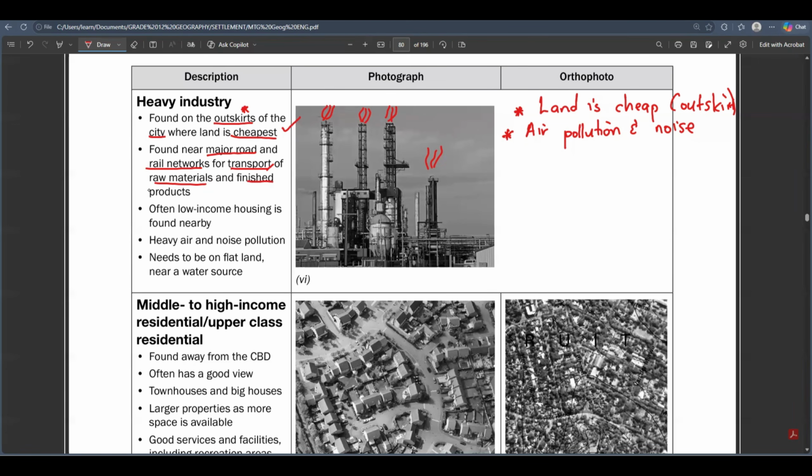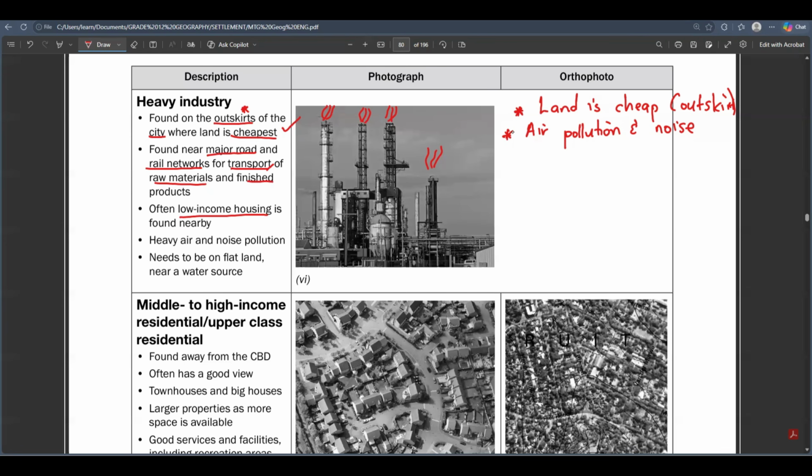Now, this is one sad thing about this, right? Near the heavy industries, you are going to see low income housing or a low income residential area. So basically, the places where people stay are known as residential areas. We can have a high income residential area, or we can have a low income residential area.